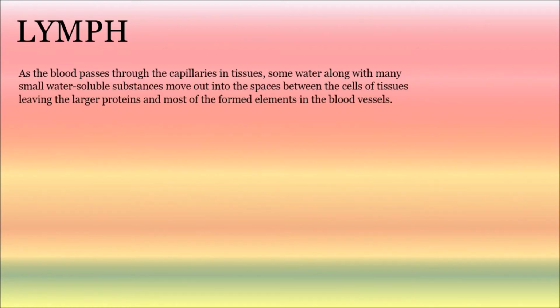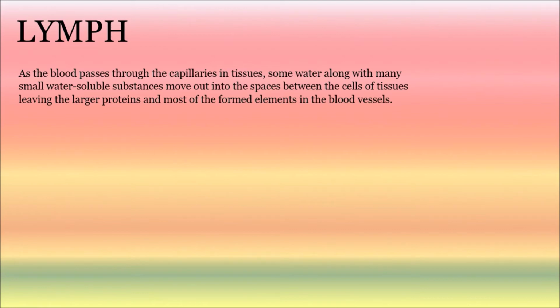As the blood passes through the capillaries in tissues, some water along with many small water soluble substances move out into the spaces between the cells of tissues, leaving the larger proteins and most of the formed elements in the blood vessels.